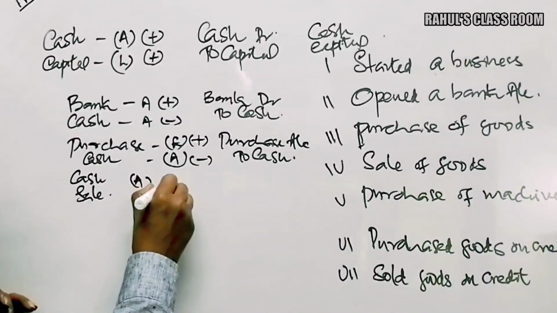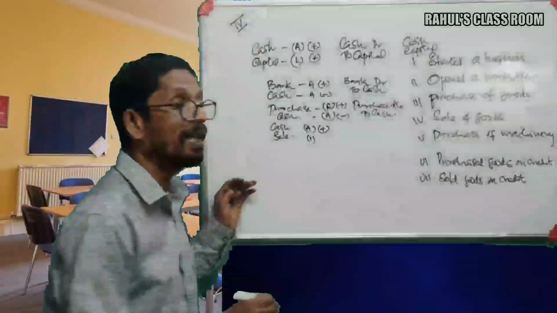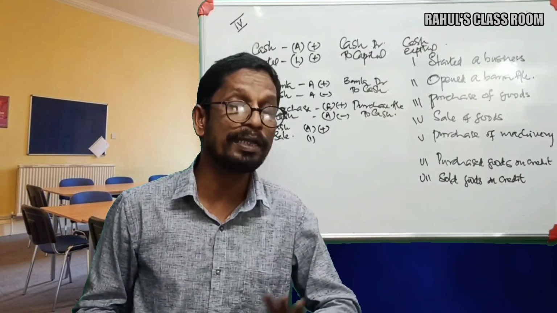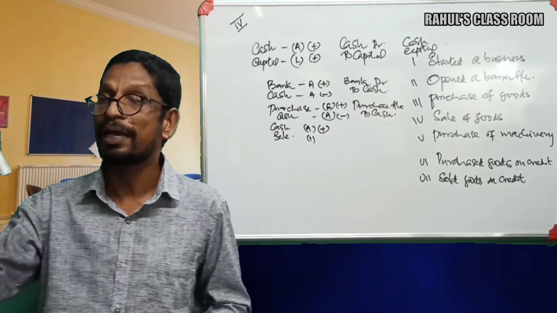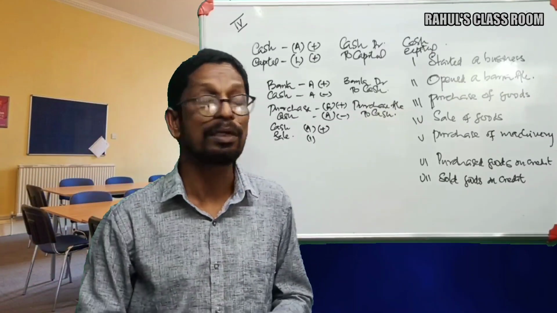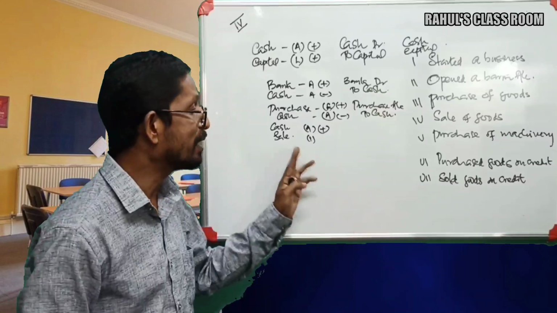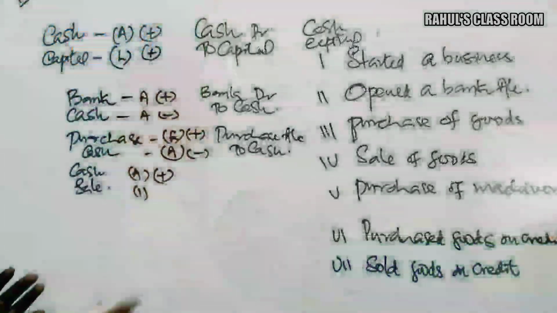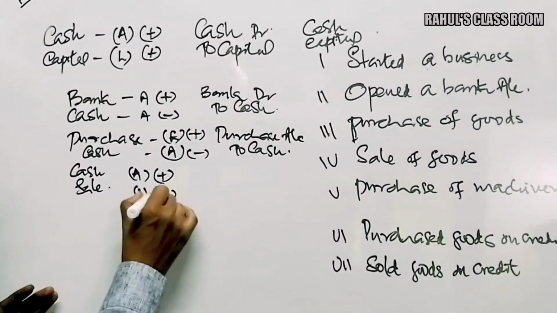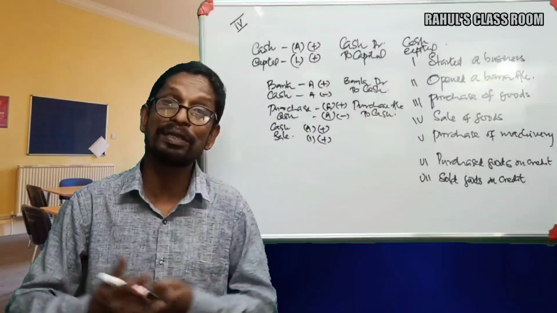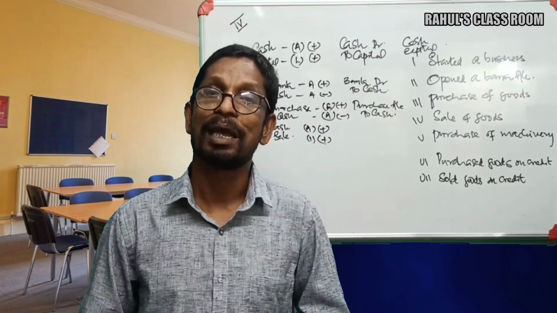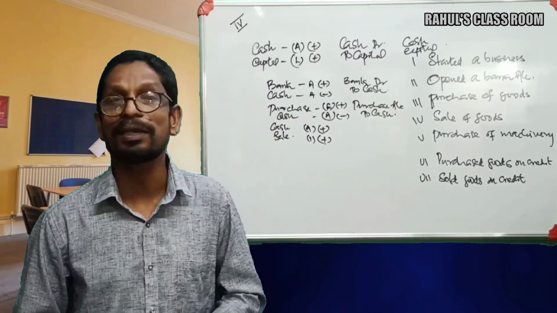Cash is a debit nature item that is increasing, and sale is an income. All incomes show credit nature, that means LIC: liabilities and incomes show credit nature. Therefore, sale is income, showing a credit nature, that is also increasing here. So again, how can we increase a debit item? By charging further debit. How can we increase a credit item? By charging credit to the concerned item.